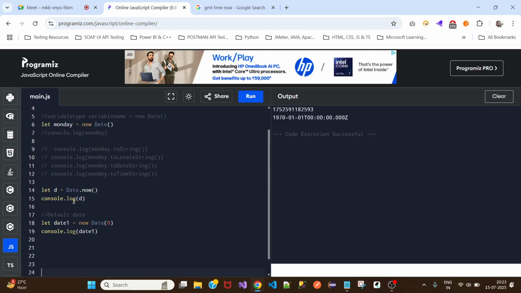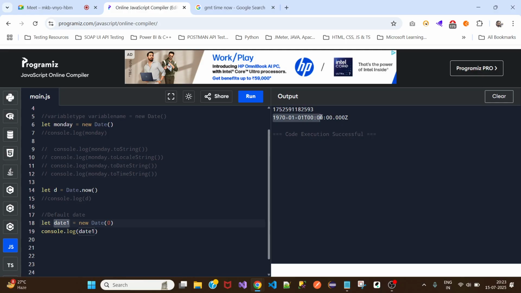Let me comment this. This is the default date. This is the date where the date object time started to count, 1st January 1970.